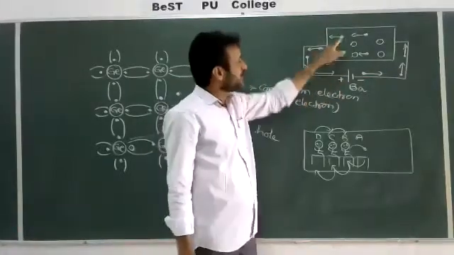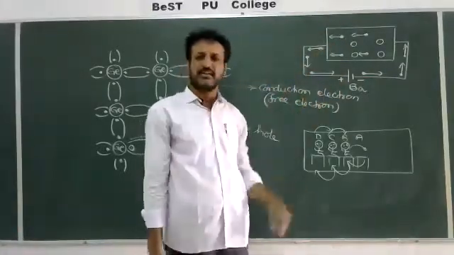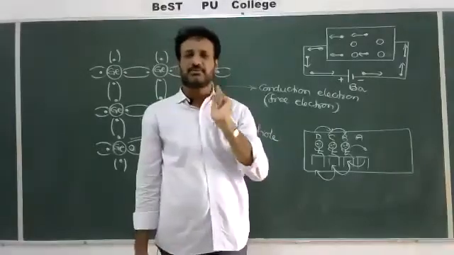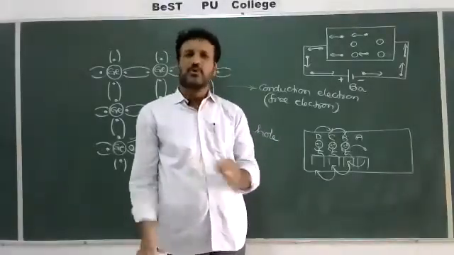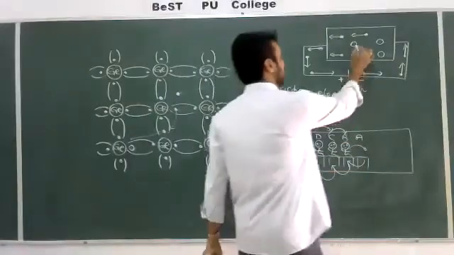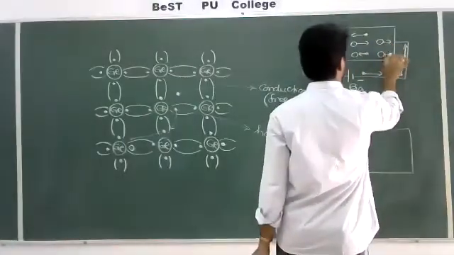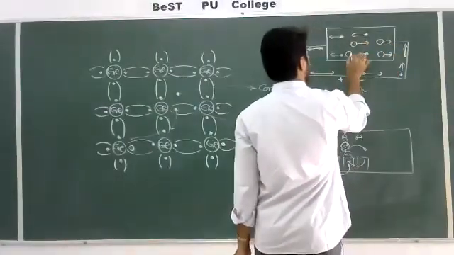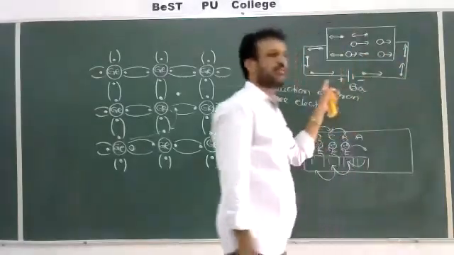If an electron is moving left side, automatically a hole appears to move, really not moving. Hole will never move, hole appears to move right side. So that's why you should take that holes appear to move right side. Right side means they are moving towards the negative polarity of the battery.